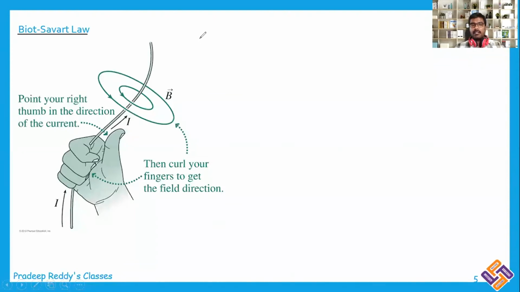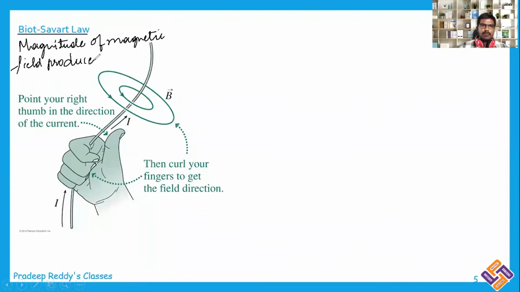The direction of the magnetic field is given by the right hand thumb rule, and the magnitude of the magnetic field produced due to a current carrying conductor is given by the Biot-Savart law. The Biot-Savart law gives the magnitude of the magnetic field produced due to a current carrying conductor.